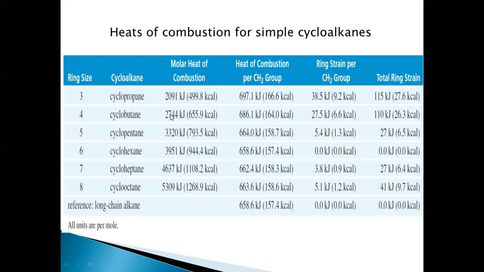So when we look at this chart, we can understand the heat of combustion values in detail. We know that for an ideal unstrained long chain alkane, the amount of heat released, or the heat of combustion value, is 658.6 kilojoules per mole, and I've already said that in my previous slide.